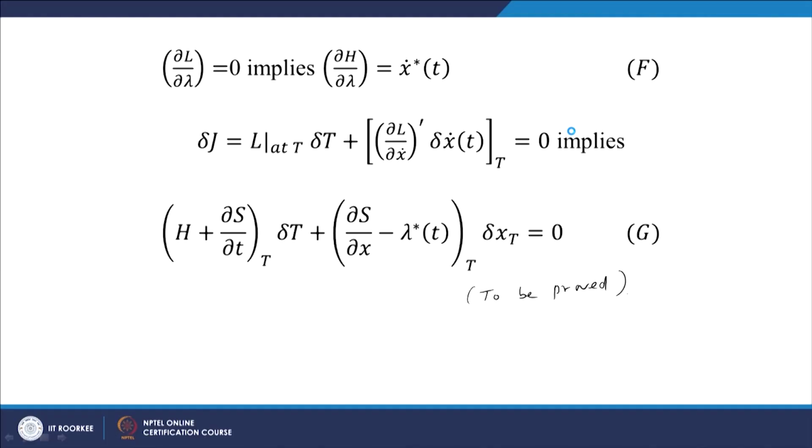The same procedure can be adopted if x suffix T is fixed and T is a variable; we can evaluate in a similar manner. Different examples we will demonstrate in the next lecture, that is optimal control 3, and we will prove this boundary condition result also in the next lecture. Thank you.